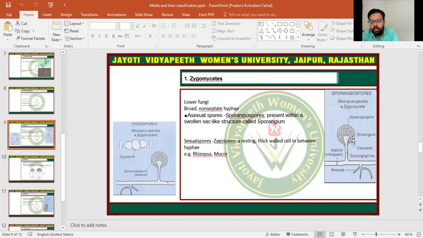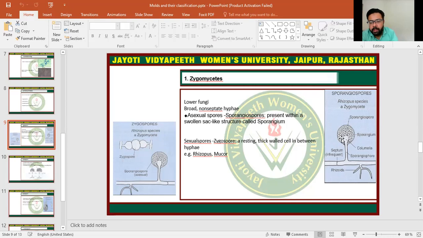And within this sporangium, there are various numbers of spores, which are known as the zygospores. So these are the zygospores which are found inside a particular kind of zygomycete species, like Rhizopus and Mucor.